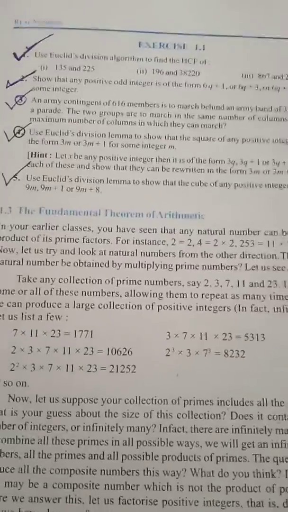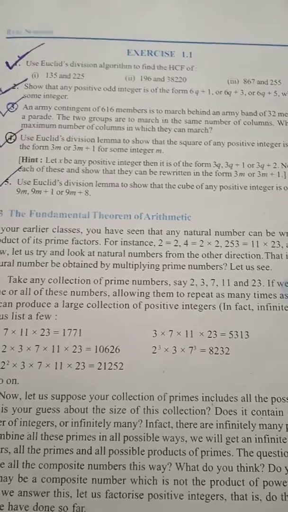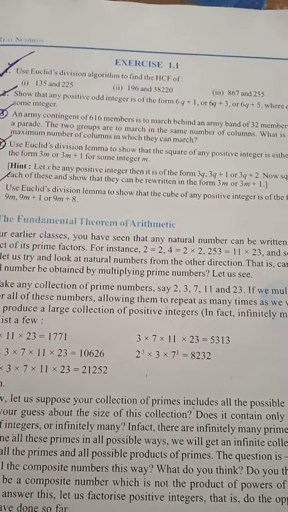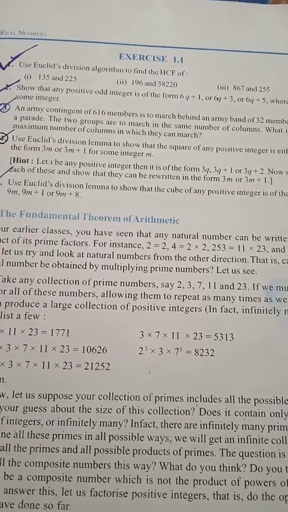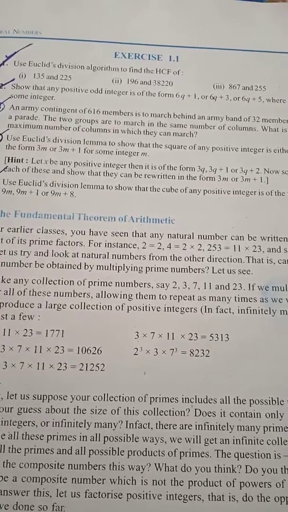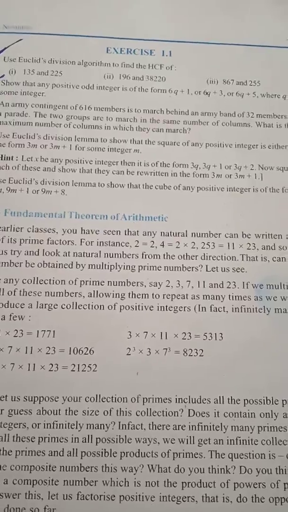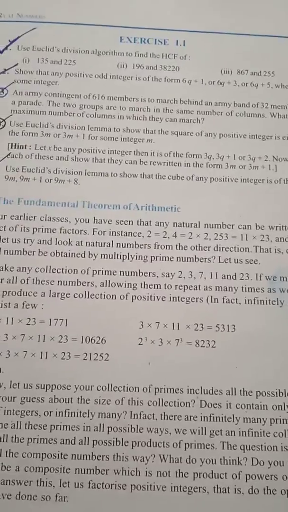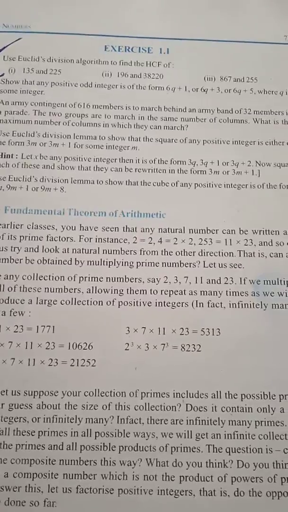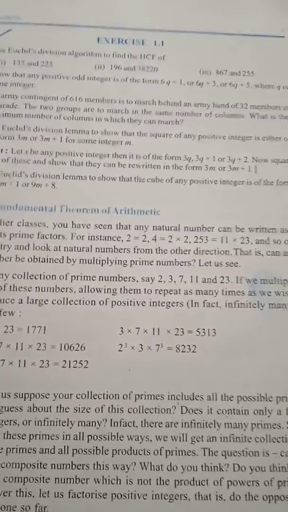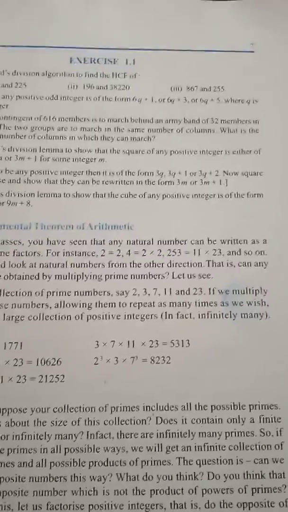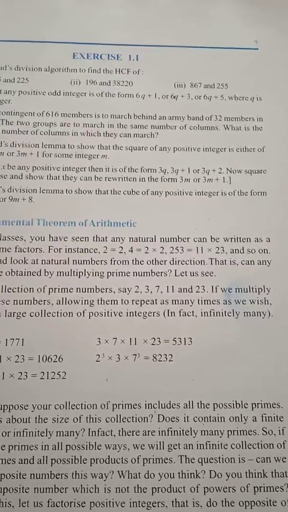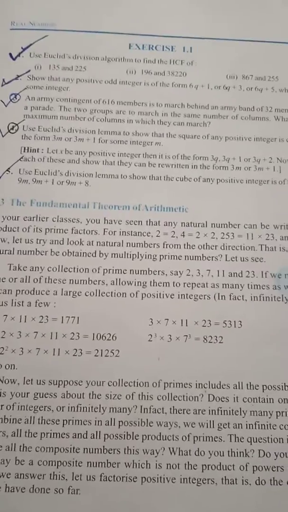Then the most likely questions may come on the use of the lemma, like proving statements about odd numbers. Every positive odd integer is of a certain form, or even integers are of a certain form. Just take the help of a = bq + r and form a relation. See the limits of r and then try to solve it. May this question be one of the favorites this time.